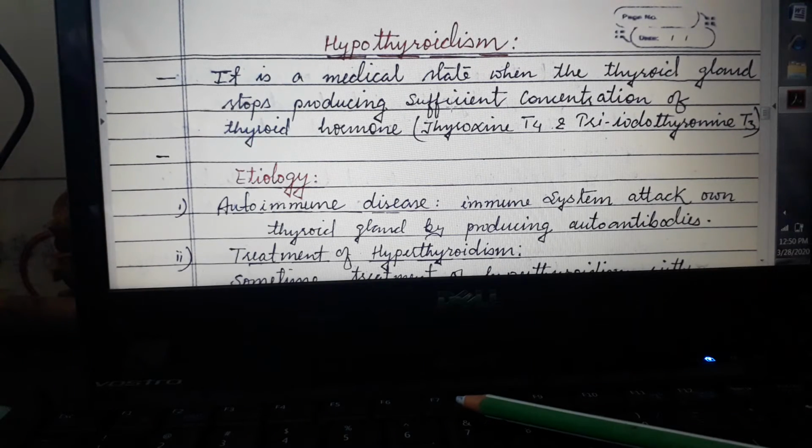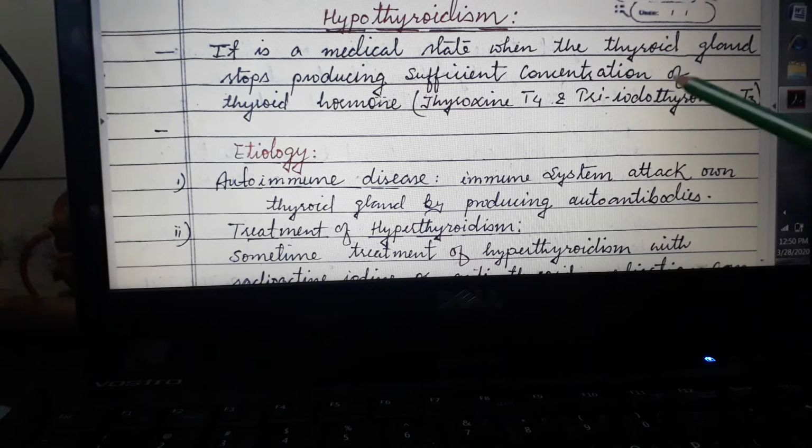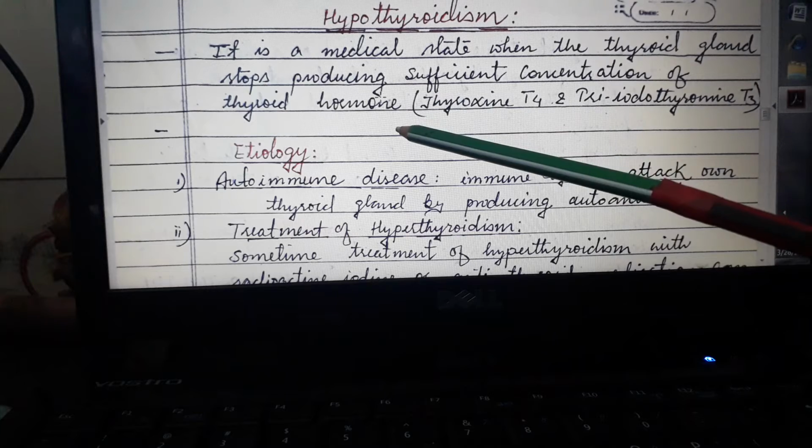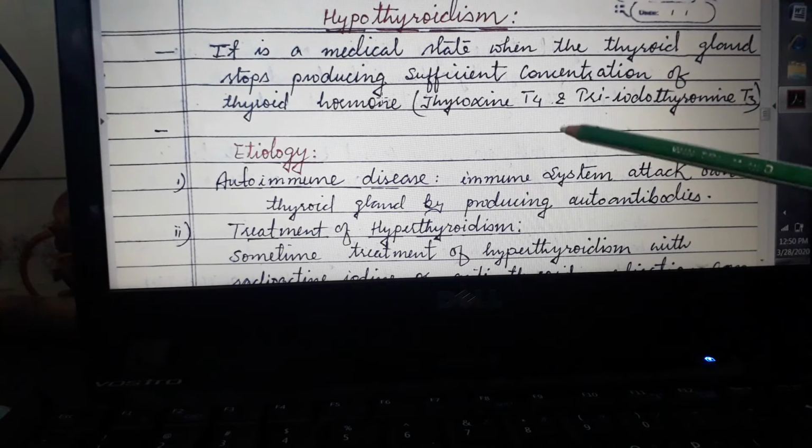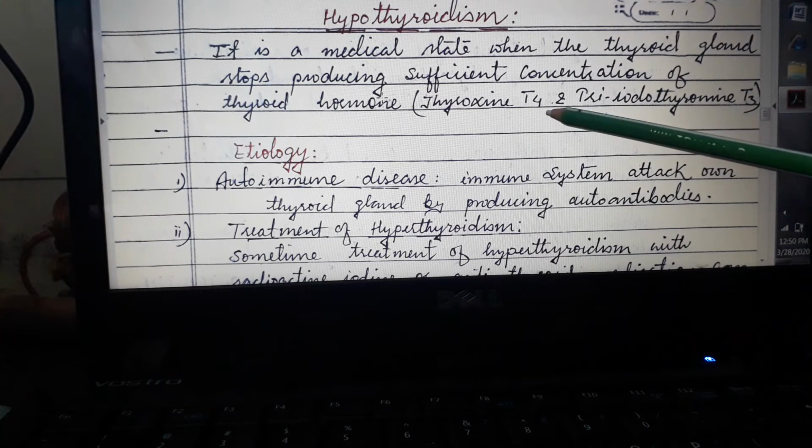Now the second disorder is hypothyroidism, the state where the thyroid gland stops producing a sufficient concentration of thyroid hormones, that is T3 and T4 hormones.